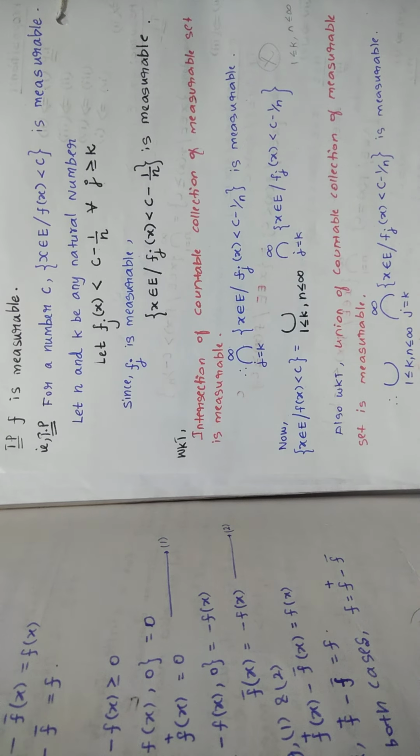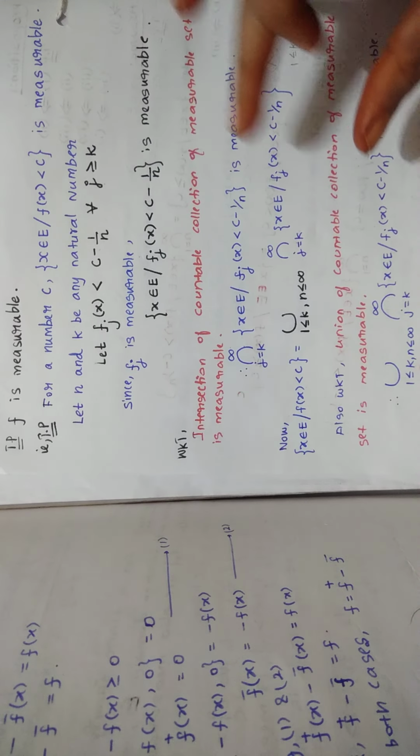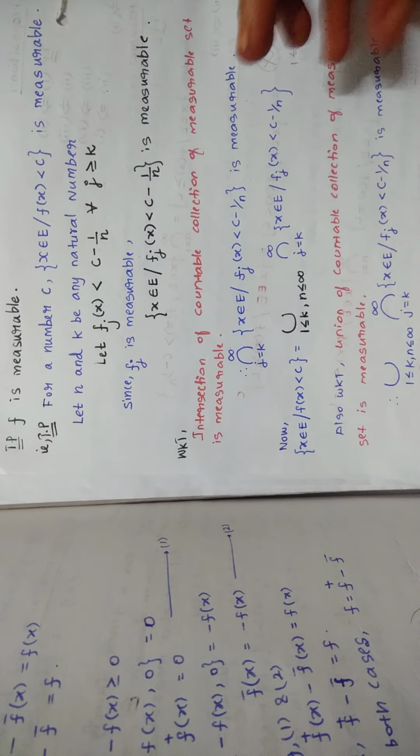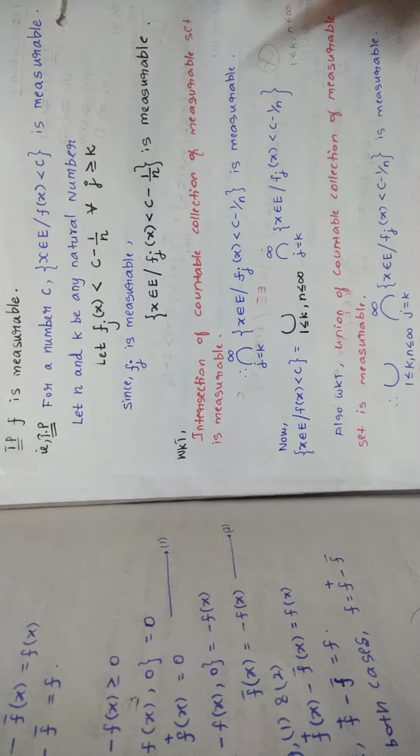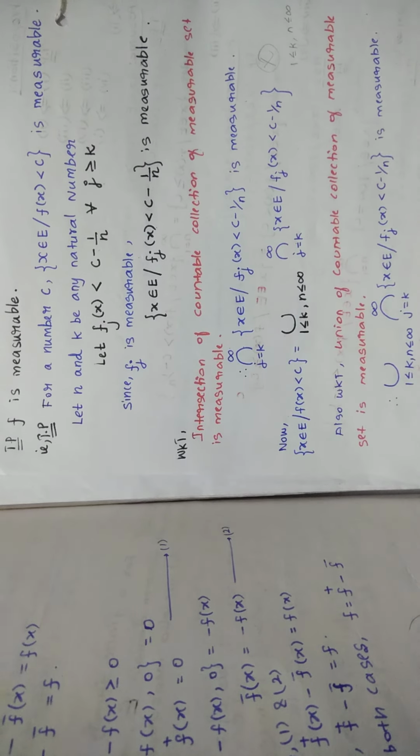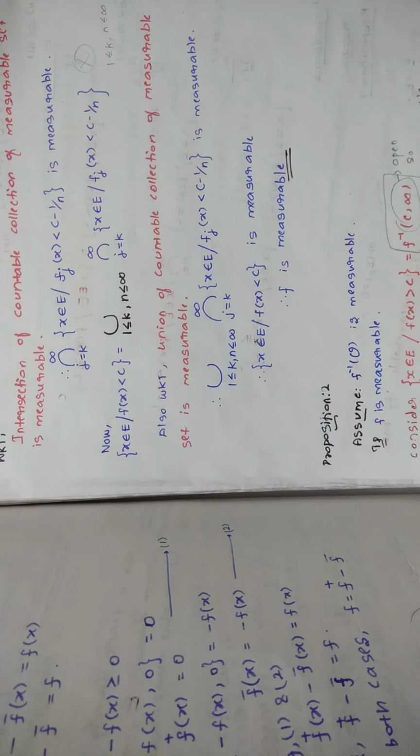Then you are using two propositions here: intersection of countable collection of measurable sets is measurable, and union of countable collection of measurable sets is measurable. To use these two propositions, you are writing according to that, so that finally you can say F is measurable. Hence the proof.